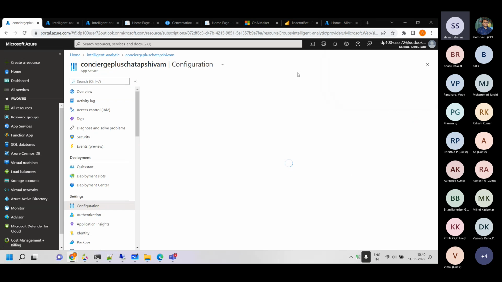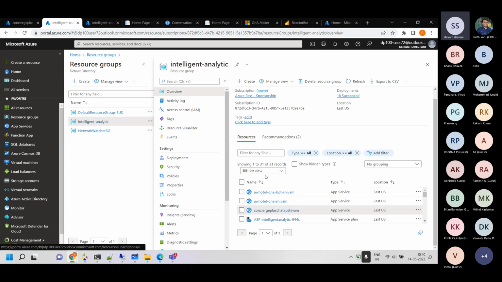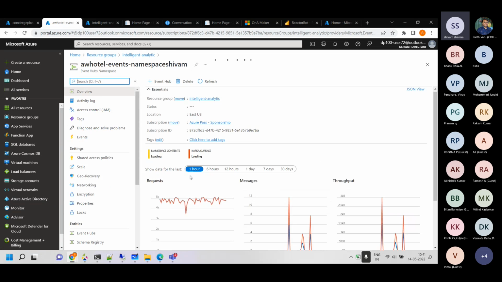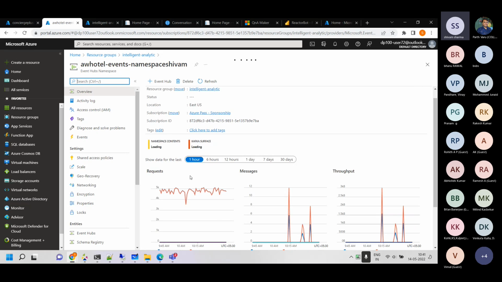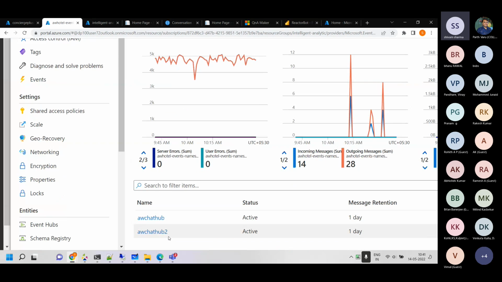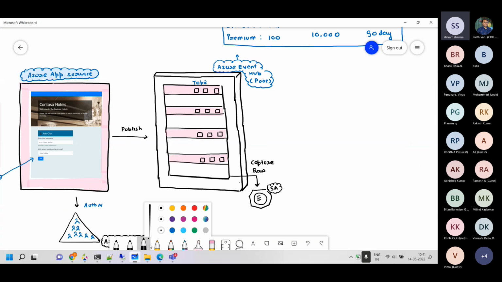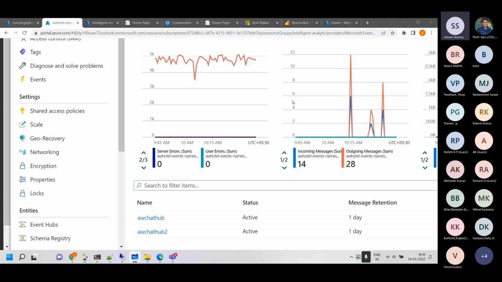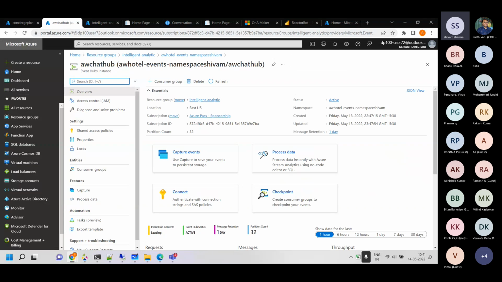And what we have done is we have set the configuration here. In the configuration, if it opens up, it is pointing to the Event Hub. So I'll search for the Event Hub. That's the Event Hub which I was telling you about. In this Event Hub namespace, I have these two topics. This one is named AW Chat Hub. In this topic is where we have 1 day of message data retention and 32 partitions. So data is going in this location.